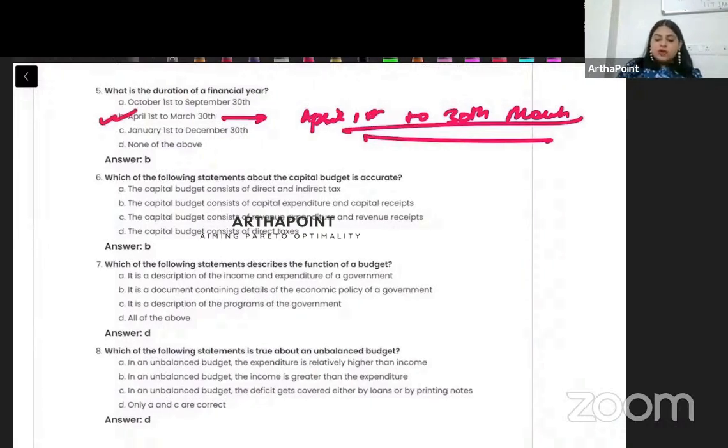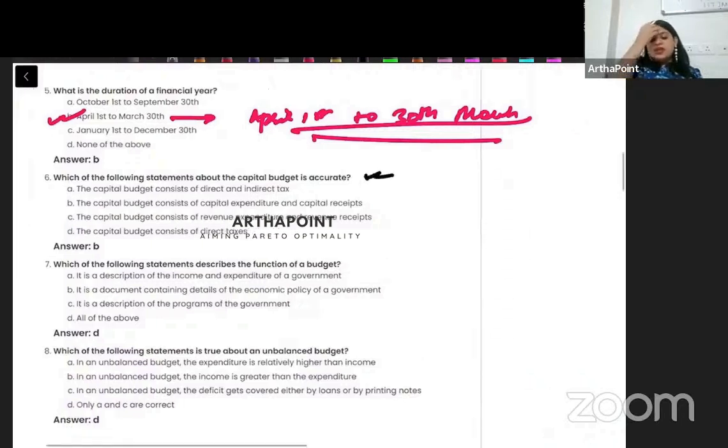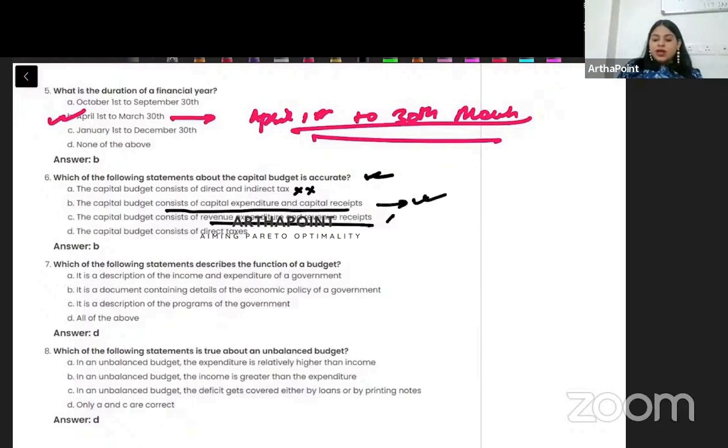Come to the next question. Which of the following statements about capital budget is accurate? Capital budget basically is, beta, where capital expenditure and capital receipt are involved. Capital budget consists of direct and indirect tax? No. In tax, no asset or liability is involved, so it cannot be capital. It consists of capital expenditure and capital receipt, correct. It consists of revenue expenditure and receipt? No. It consists of direct taxes? No. So the answer to this question will be B.